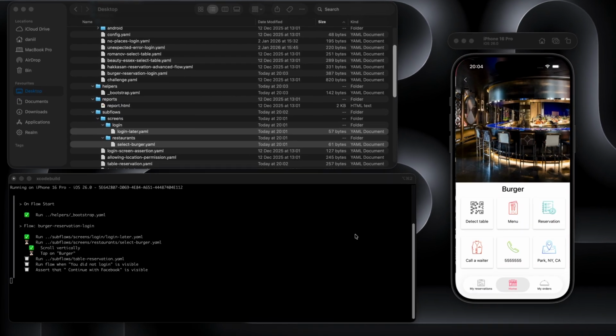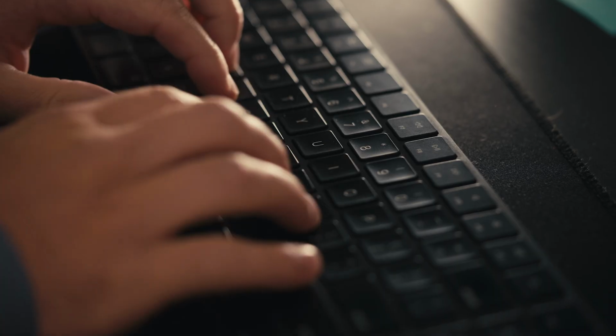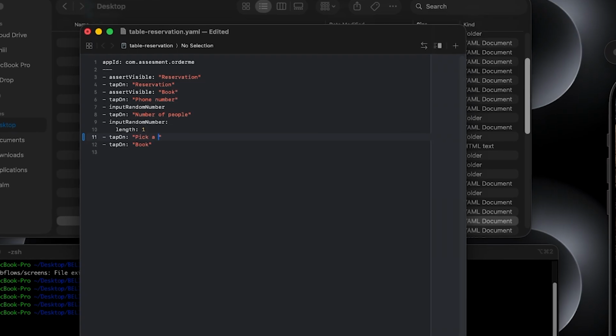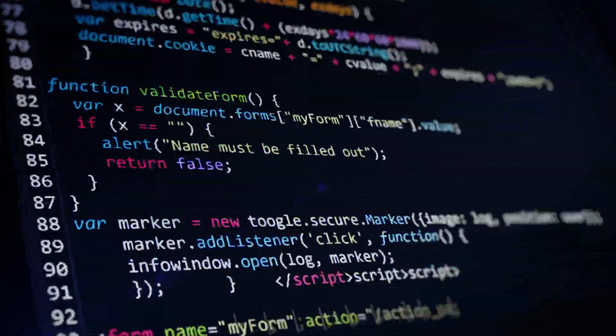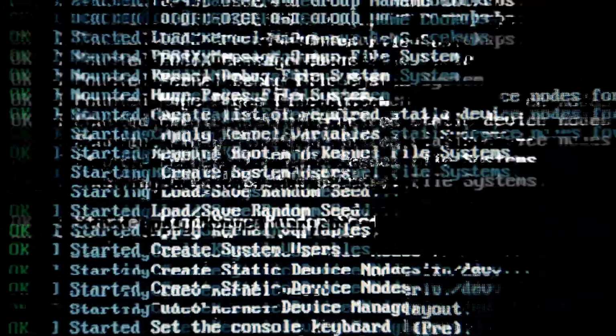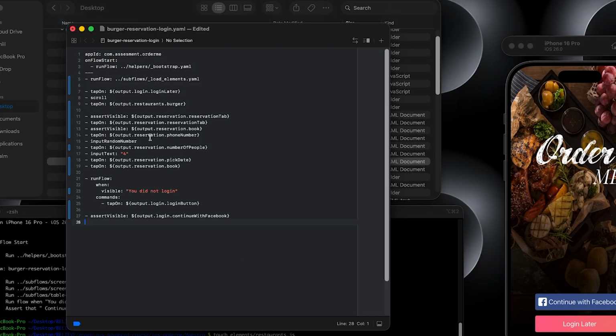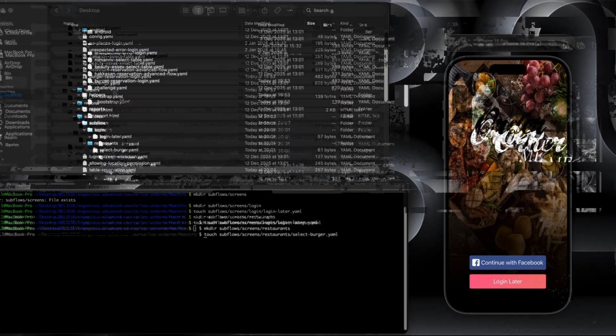At first, writing Maestro tests feels easy. You write a few flows, they work, they're readable. But then your app grows, and suddenly 17 tests break. Not because the logic changed, but because you copied the same steps everywhere.